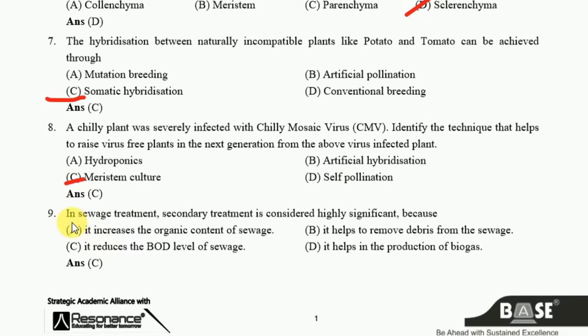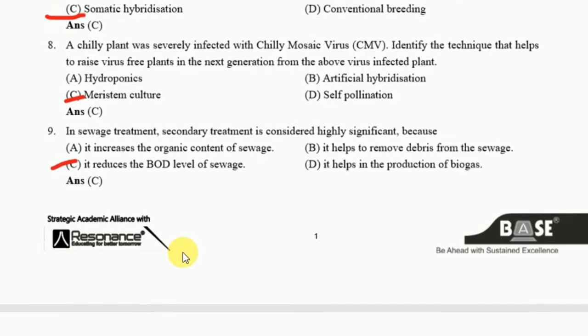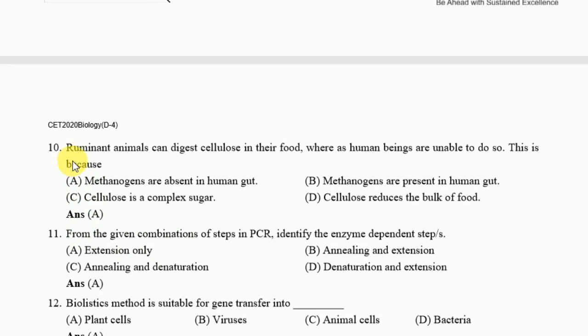Next one: in sewage treatment, secondary treatment is considered highly significant because it reduces the BOD level of sewage. It's the right answer. Okay. Next one: ruminant animals can digest cellulose in their food, whereas human beings are unable to do so. This is because of methanogens are absent in human gut.